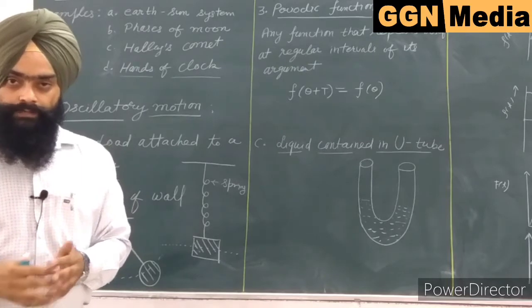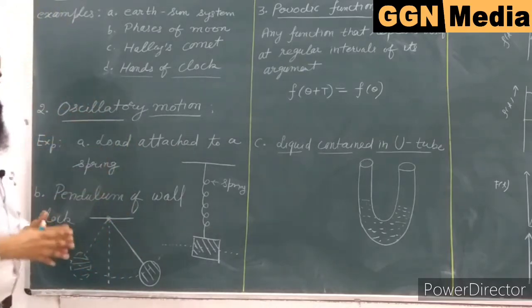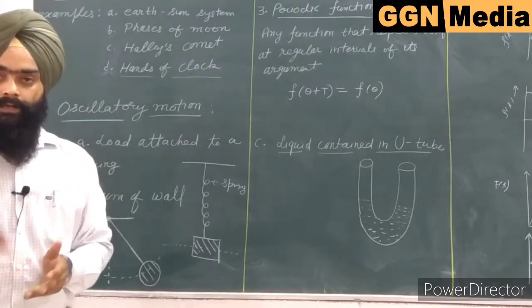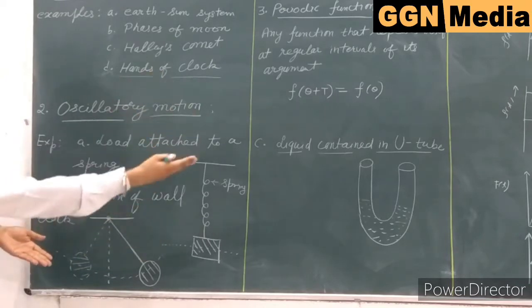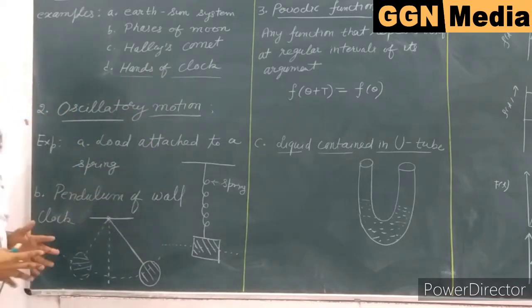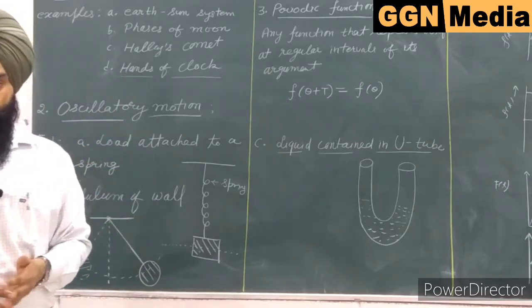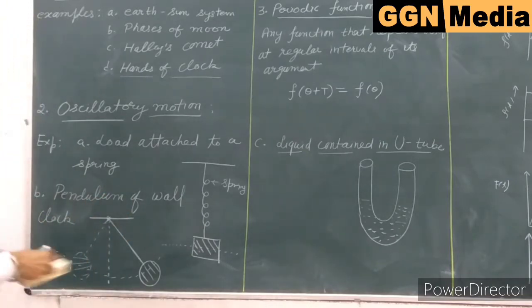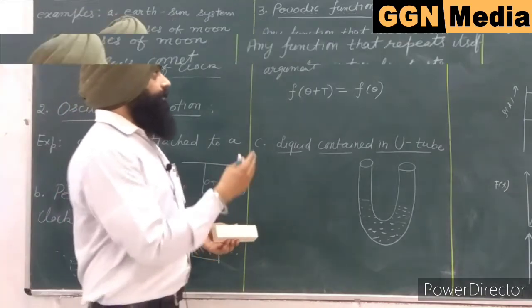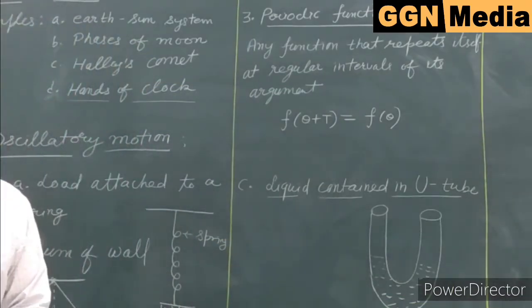So in other words, we can say that every periodic motion is an oscillatory motion, but every oscillatory motion is not a periodic motion. So all the examples of oscillatory motions are also the examples of periodic motion. In order to represent these motions mathematically, we have the periodic functions here. The periodic function is any function that repeats itself after a regular interval of its argument.